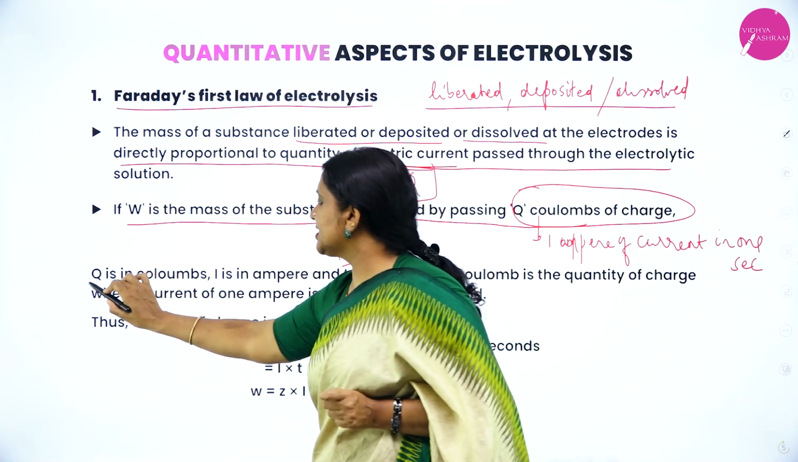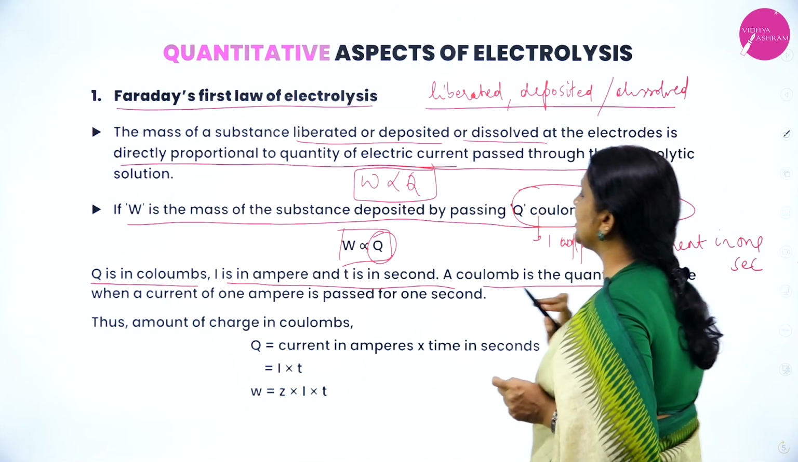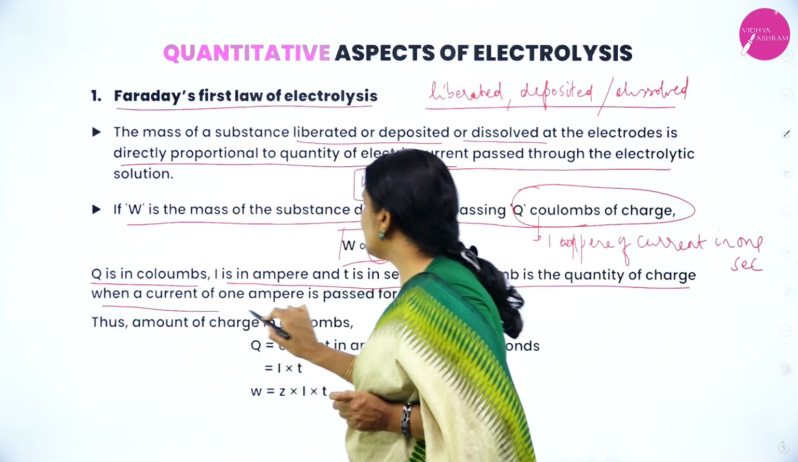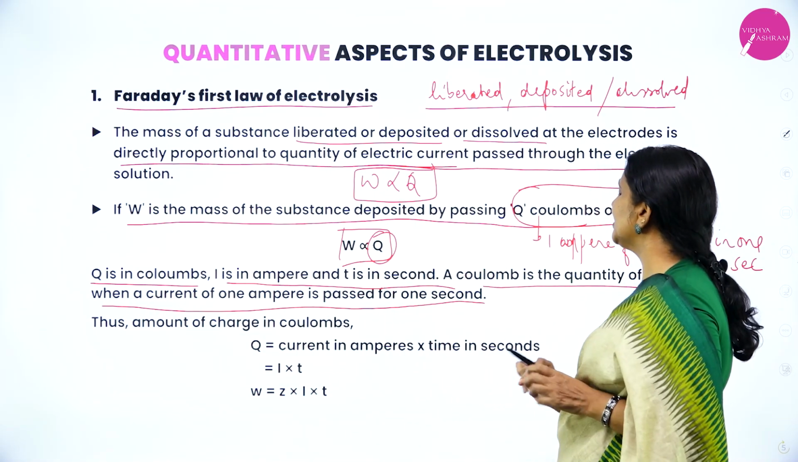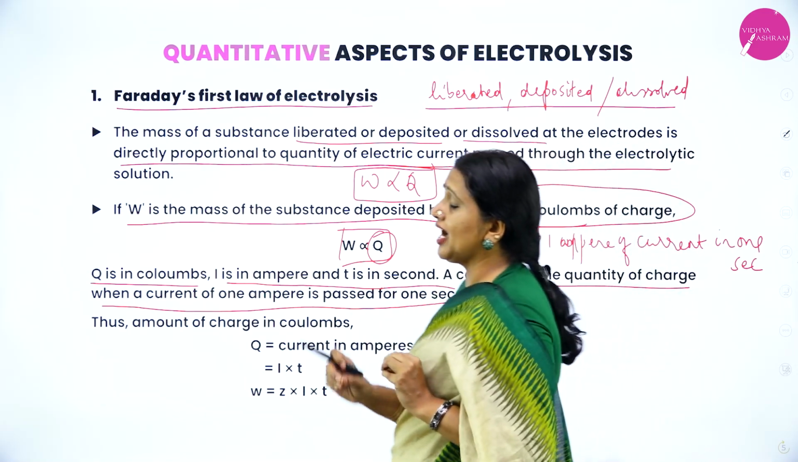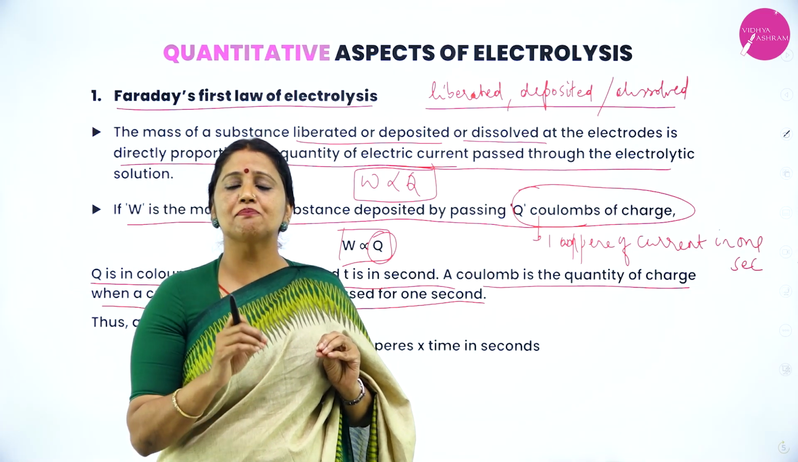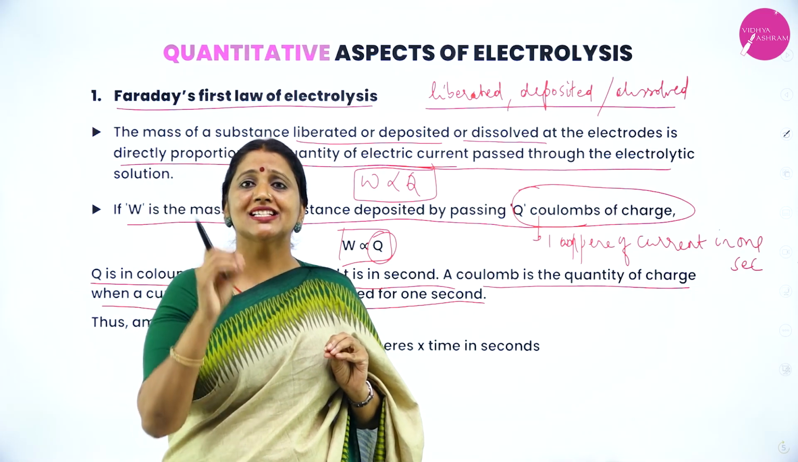Q is in coulombs, I is in ampere, T is in second. A coulomb is the quantity of charge when a current of 1 ampere is passed for 1 second. What is a coulomb? Coulomb is a quantity of charge when a current of 1 ampere is passed through in 1 second.